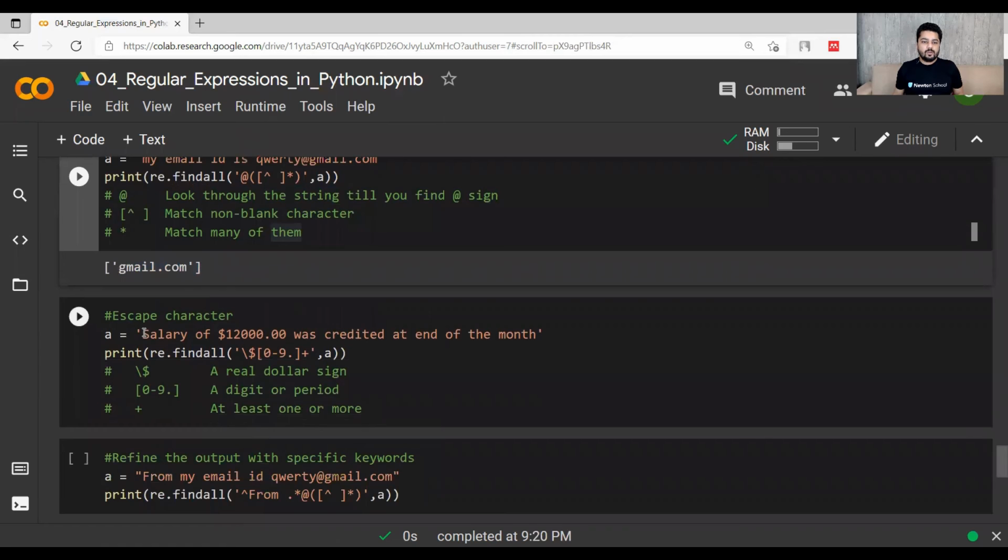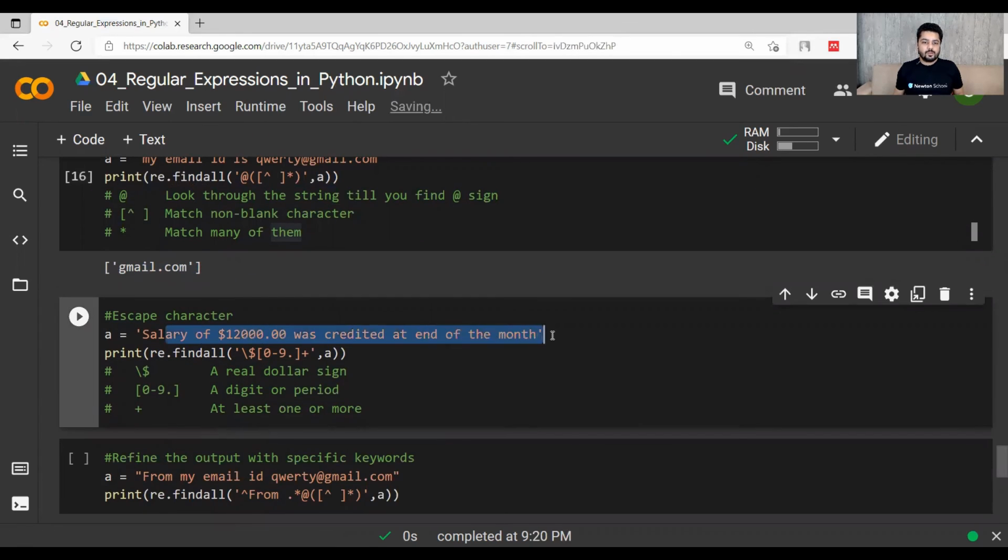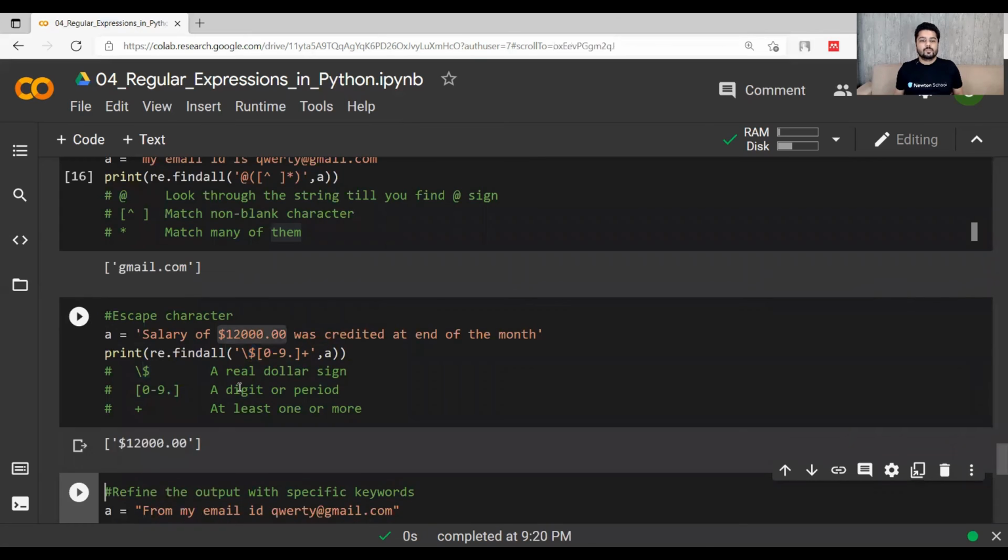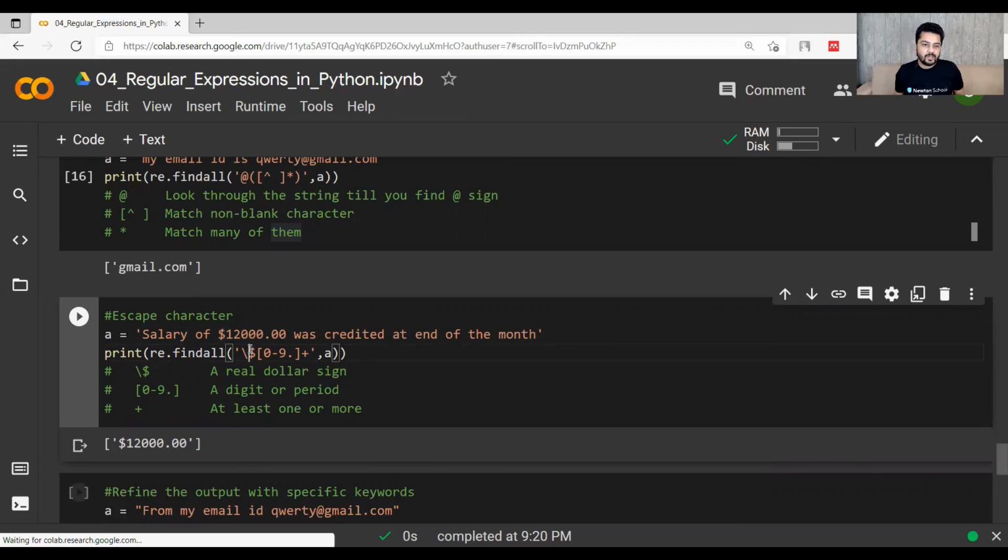Similarly, now if I want to use the escape character, what will be the output of this sentence with this findall with the dollar sign and 0 to 9 with dot? All the numbers are being picked along with the special characters, and plus means at least one or more. So now this will be the output: exactly $12,000.00 will be printed. So the real dollar sign is being picked. This is the escape character. We have to use the backslash and the work will be done.